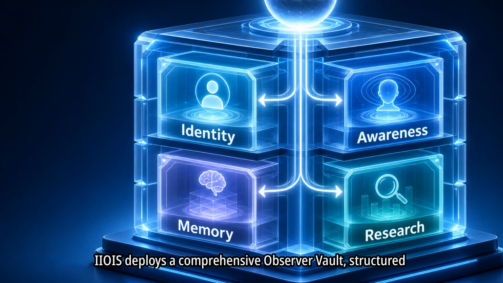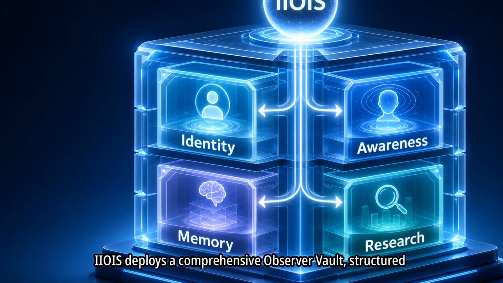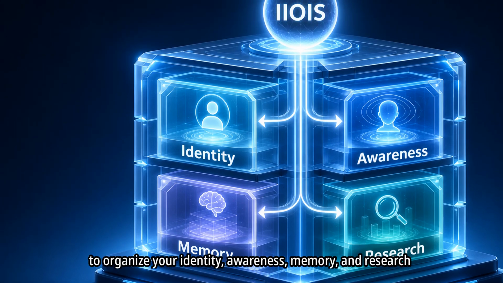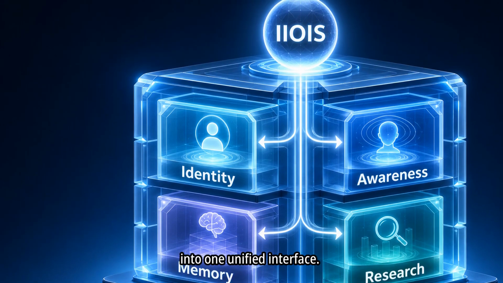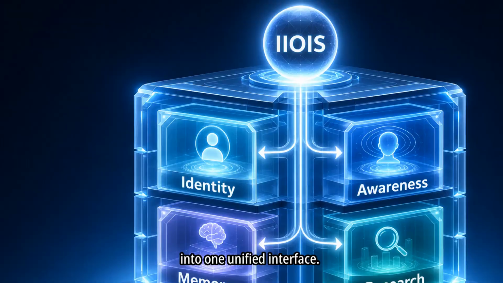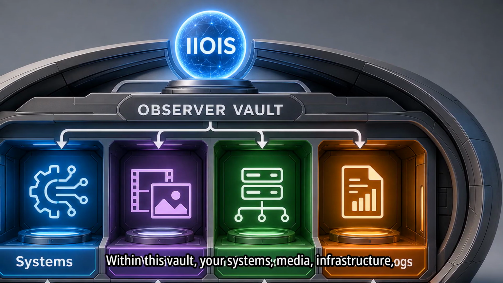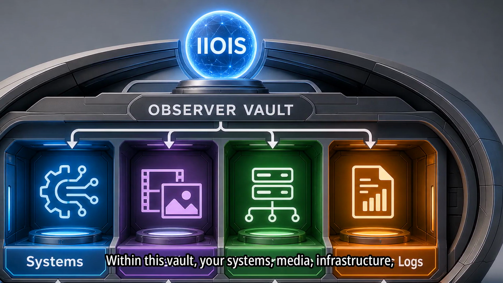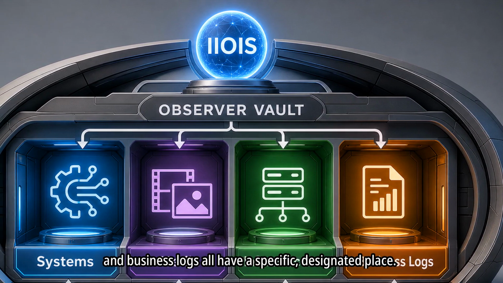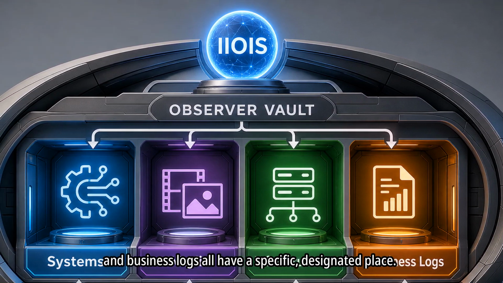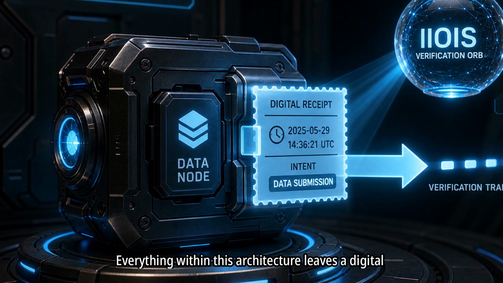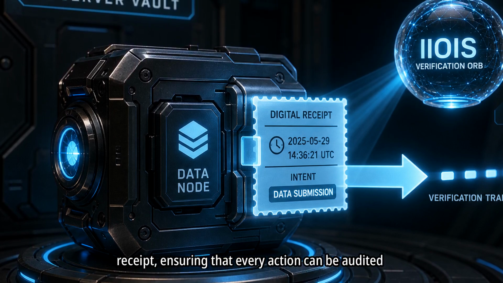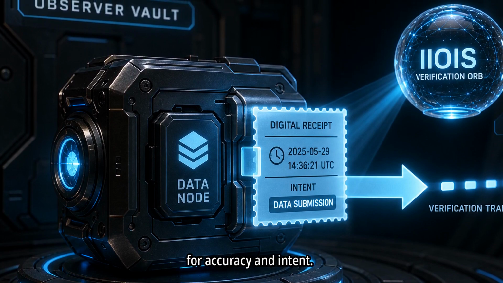iiois deploys a comprehensive observer vault, structured to organize your identity, awareness, memory, and research into one unified interface. Within this vault, your systems, media, infrastructure, and business logs all have a specific, designated place. Everything within this architecture leaves a digital receipt, ensuring that every action can be audited for accuracy and intent.